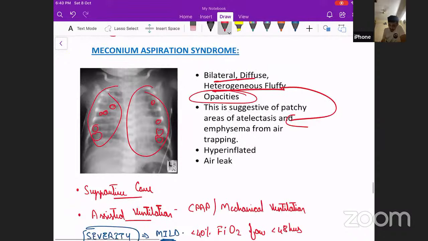And because there will be emphysematous change and airway blockade, it will lead to hyperinflation. Hyperinflation is suggested by more than 7 rib spaces and diaphragmatic flattening, as we see over here. And as a complication, air leak and pneumothorax as well can be found.